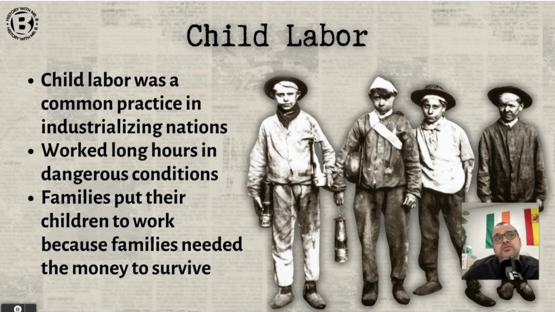Children as young as 5 years old were working in factories, mines, and mills, and just like their adult coworkers, they worked long hours, some children working up to 16 hours a day in very unsafe and unhealthy environments. And the reason why so many children worked was because families needed the income, right? They needed the money. And this, to some extent, still exists in some parts of the world, including the US today. Some kids do work because their families need money. They need the additional income.